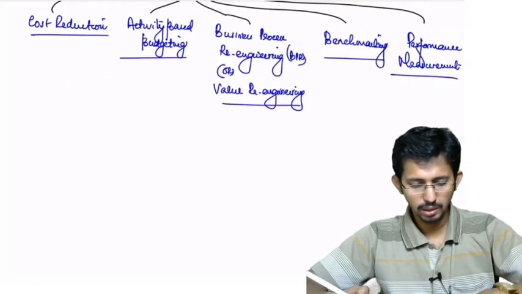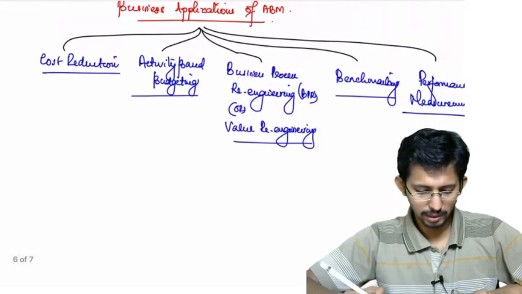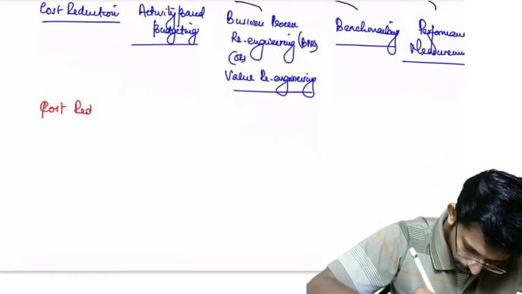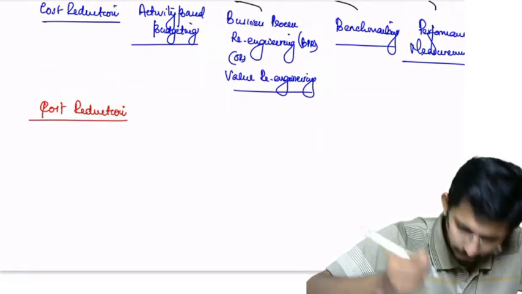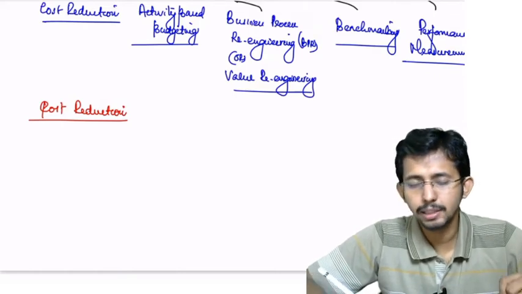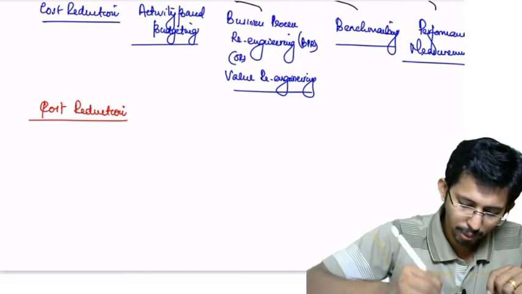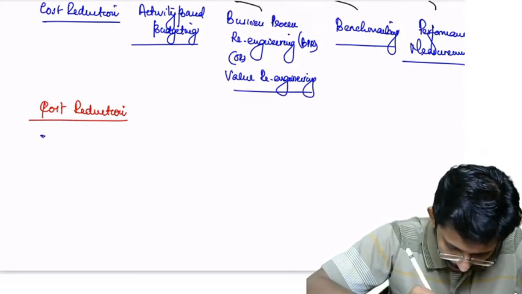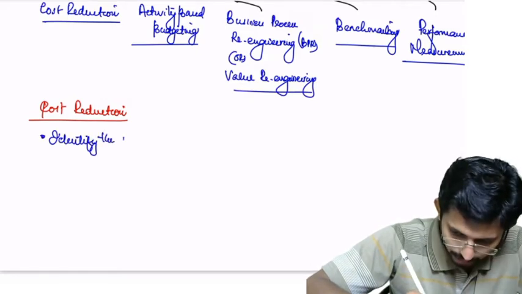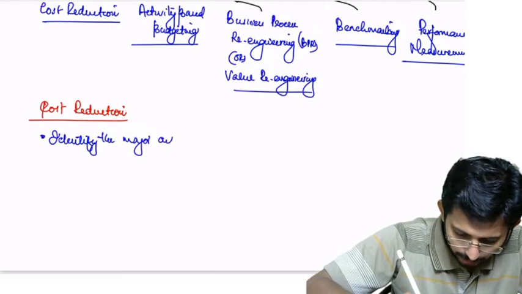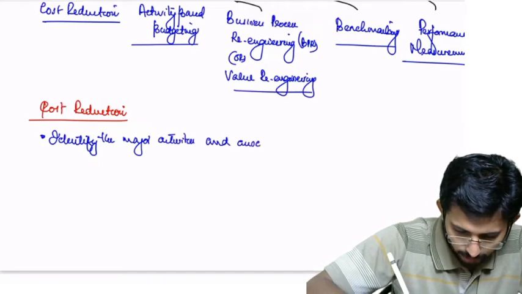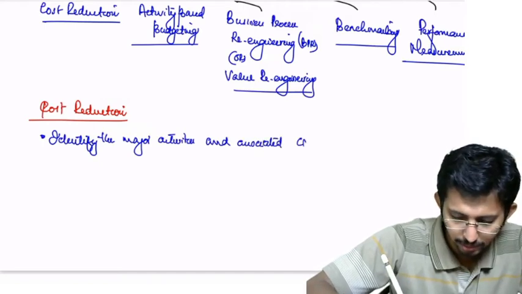Now coming to the first one, that is cost reduction. How to implement activity based cost management for cost reduction? What do you have to do? We have already seen. You have to identify the major activities and associated cost drivers.